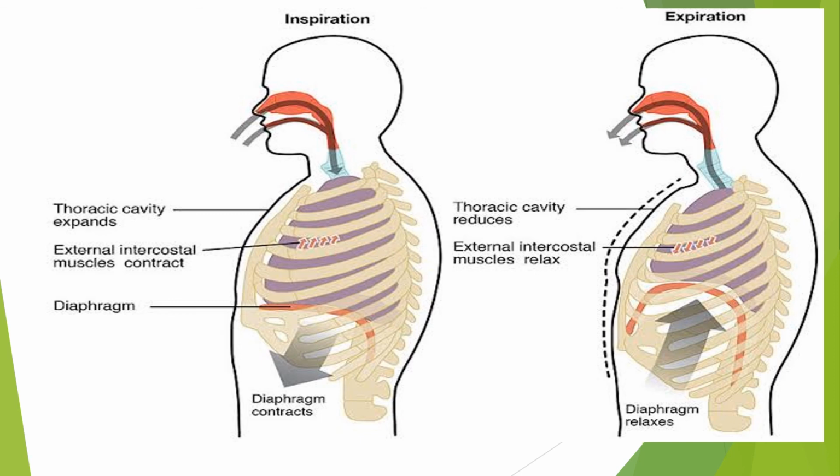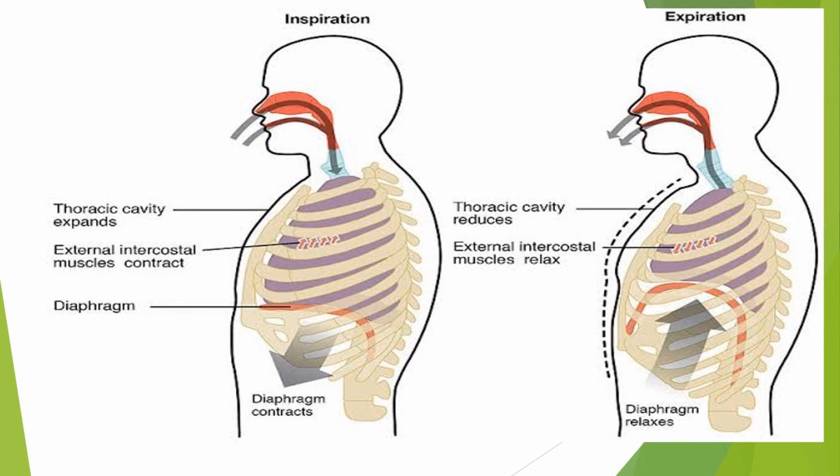Now, expiration begins when the diaphragm relaxes and assumes its normal dome-shaped structure. The external intercostal muscles, in the meanwhile, relax and the ribs are pulled downwards and inwards. The net volume of the thoracic cavity decreases.